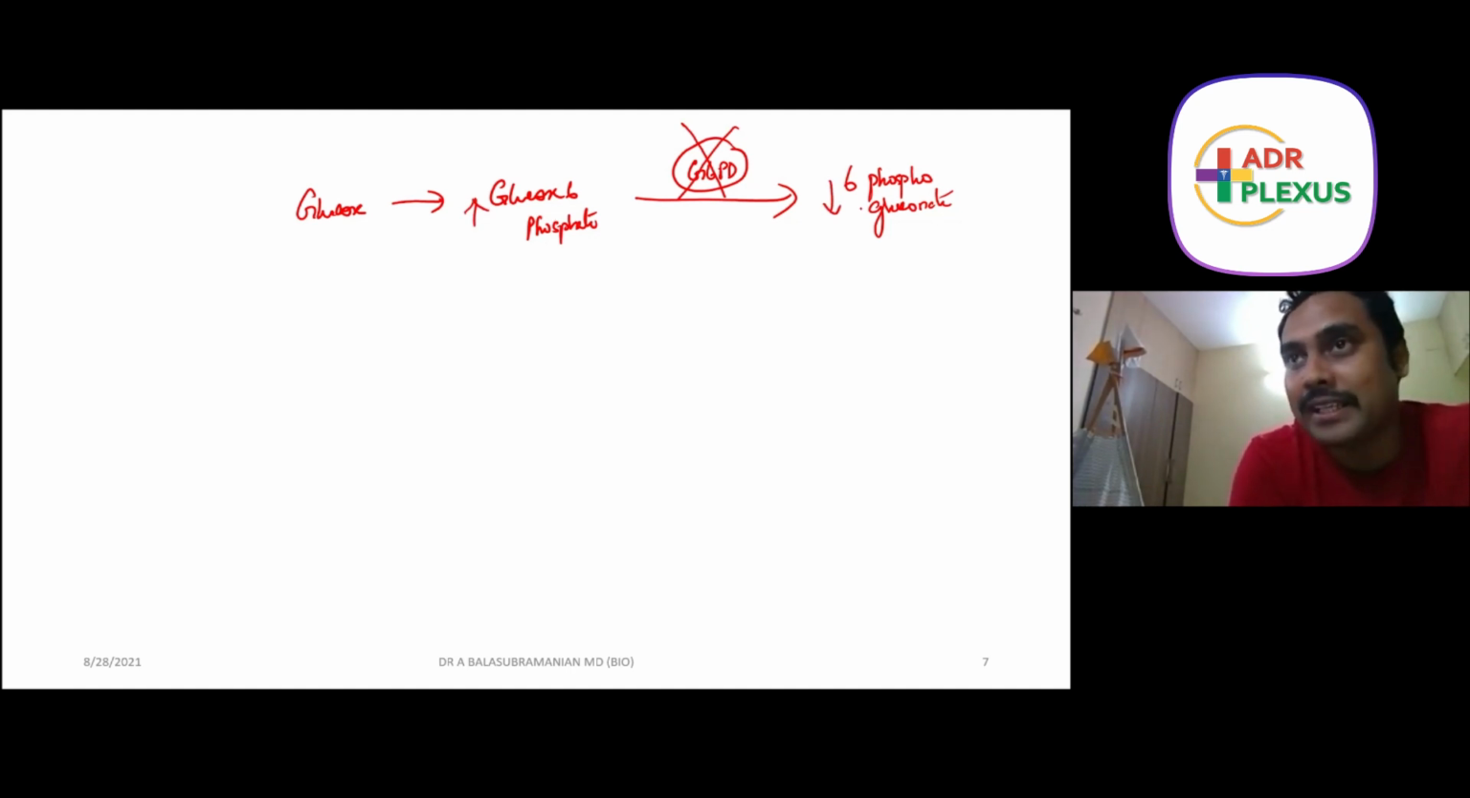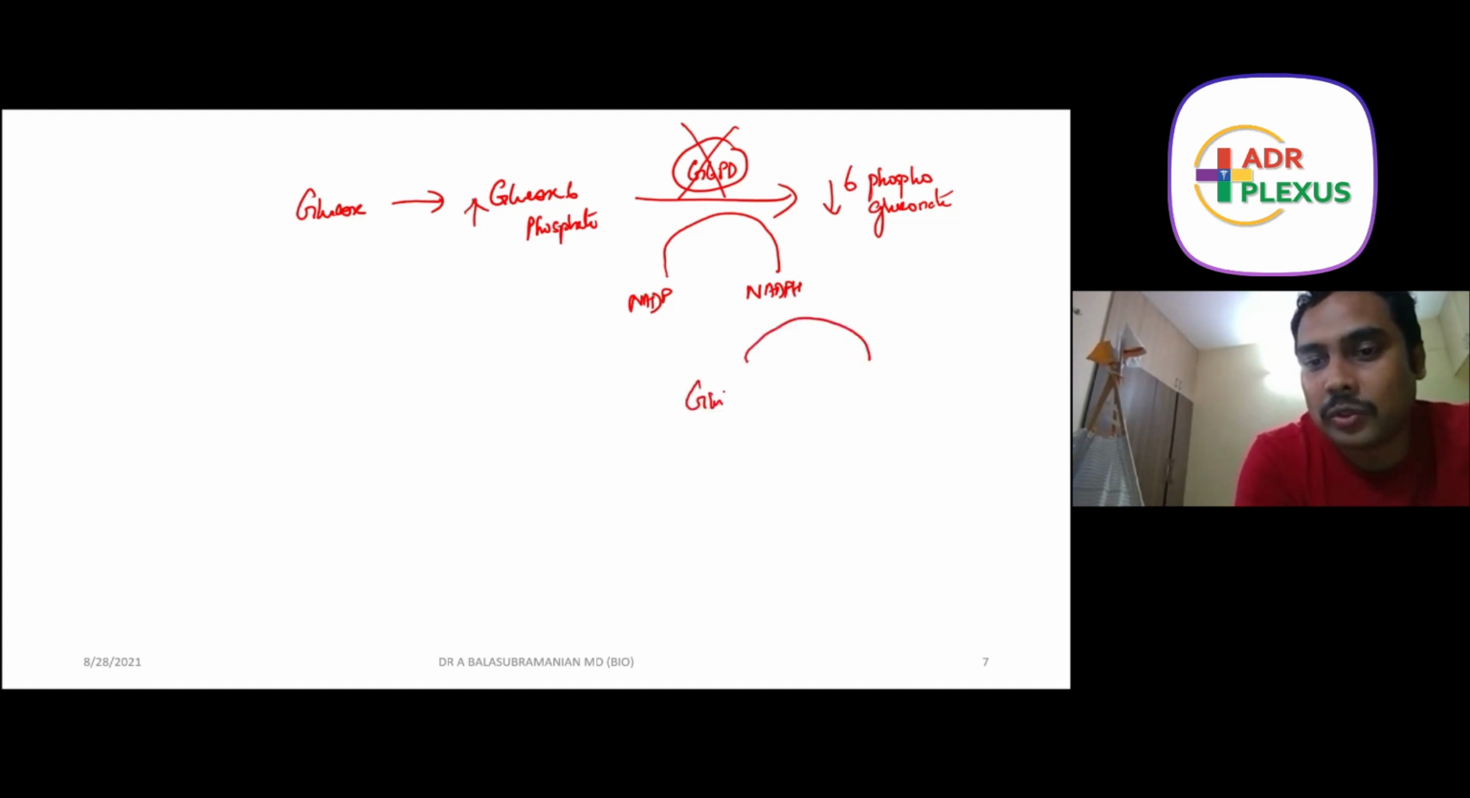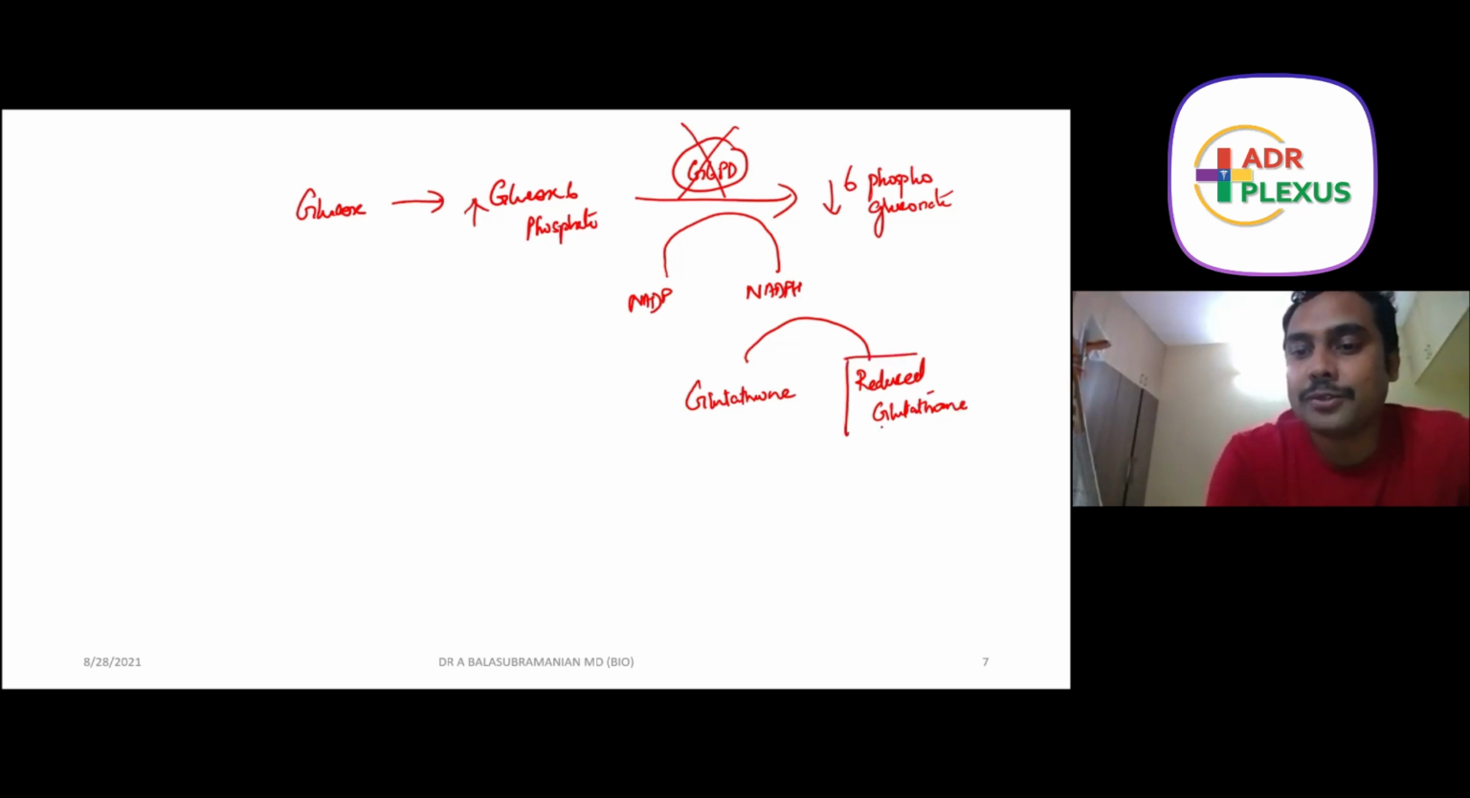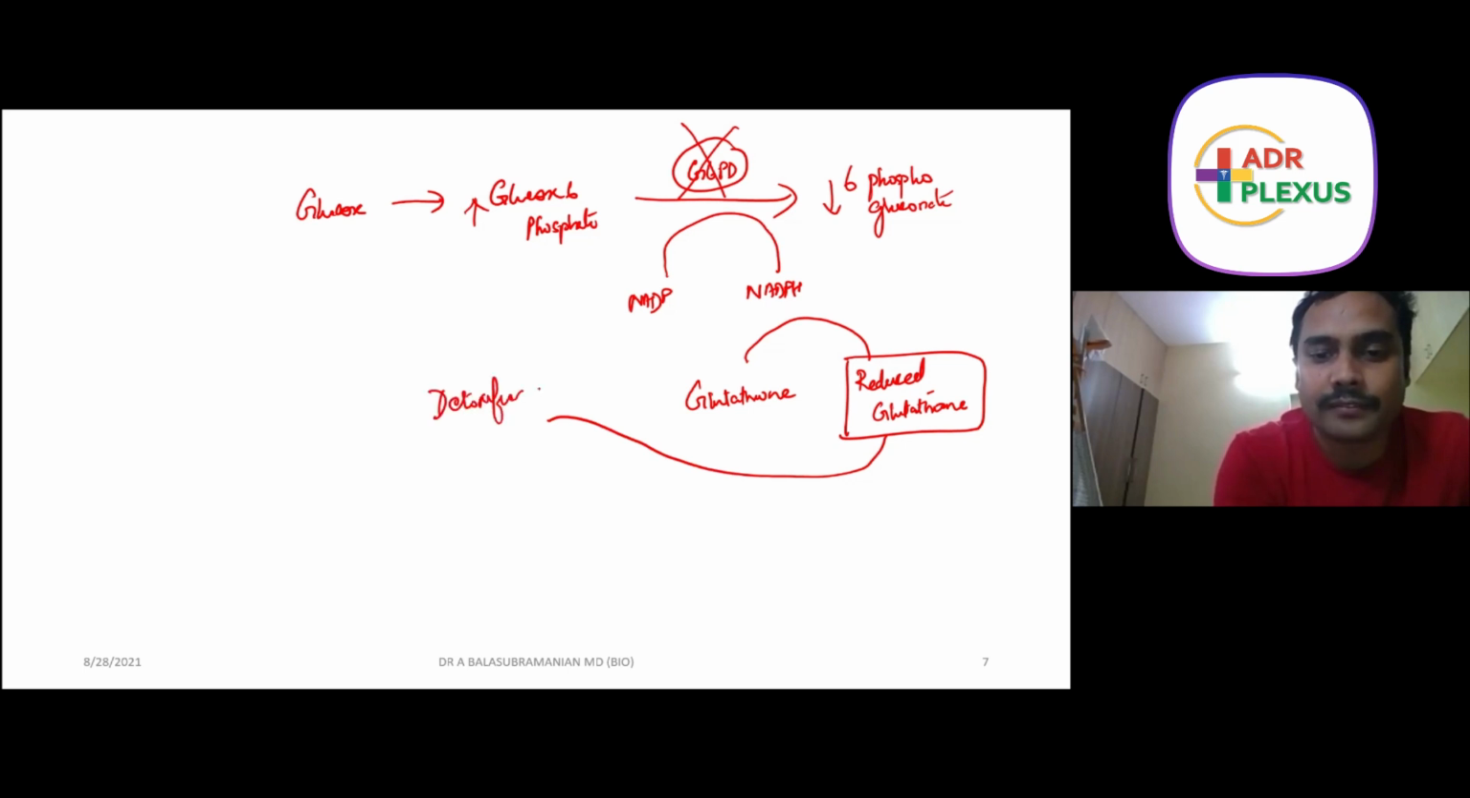But the problem is not because of this substrate or this product. This conversion by G6PD is needed to convert NADP into NADPH. This NADPH is again needed to convert glutathione into reduced glutathione. Now this reduced glutathione is needed for detoxification of free radicals in the cell.